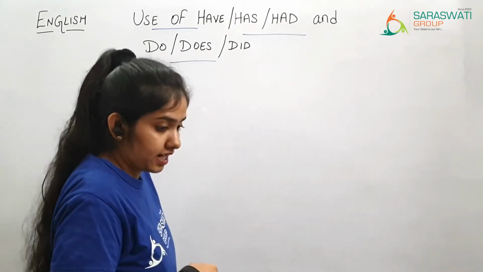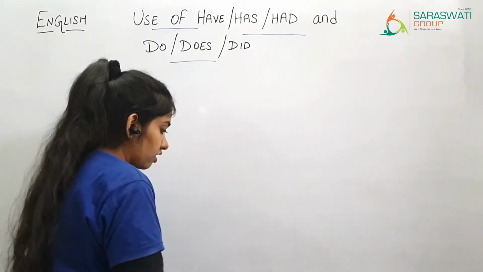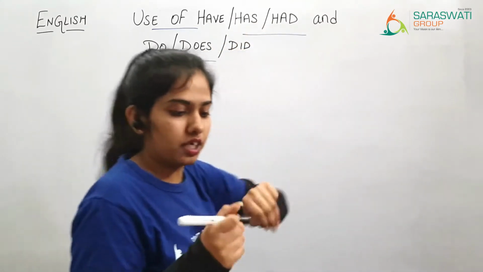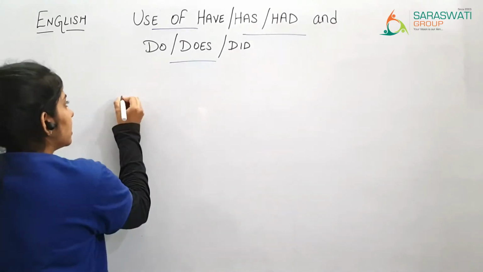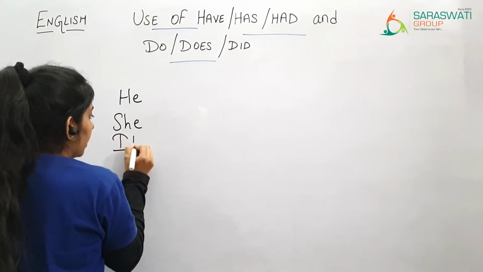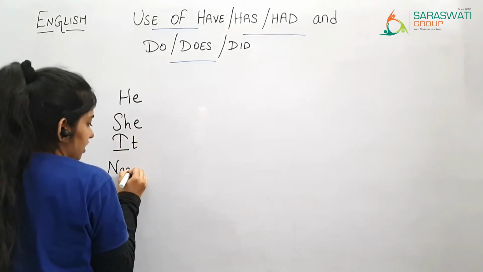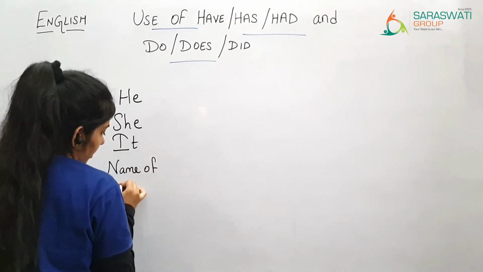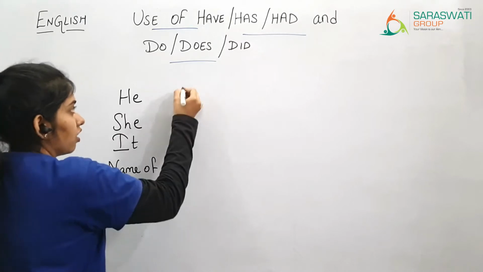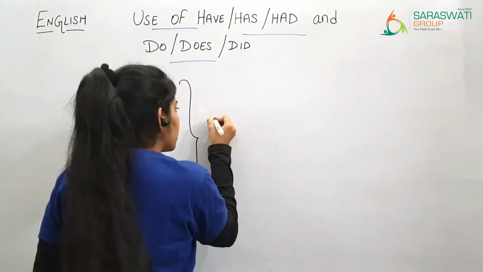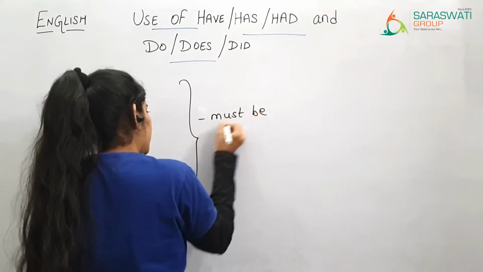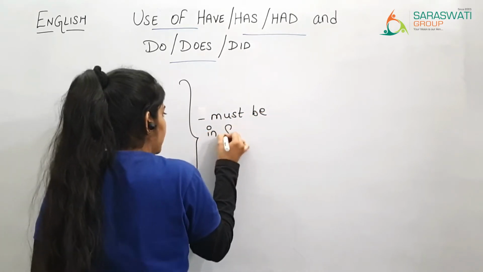Have, has and had: we use has for the third person singular, that is, he, she, it and the name of any person, but all these must be in singular form.